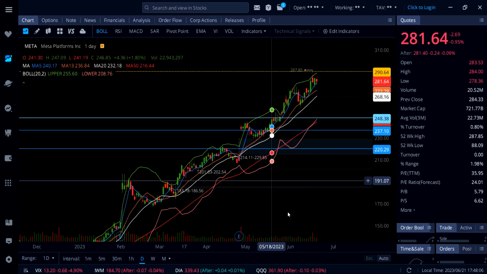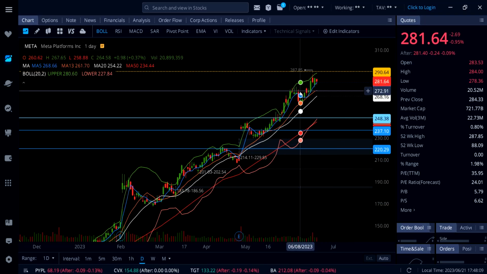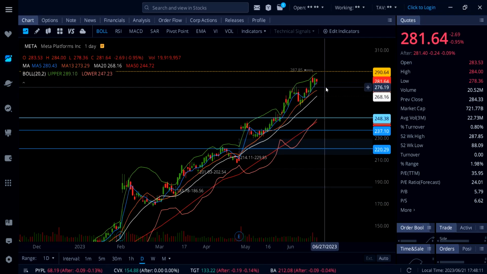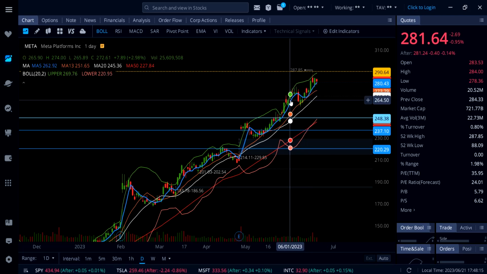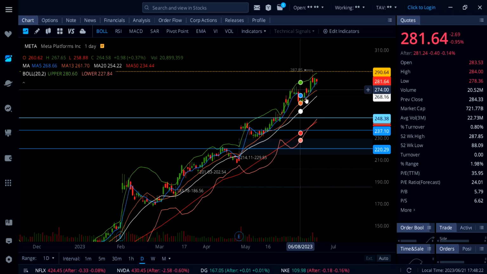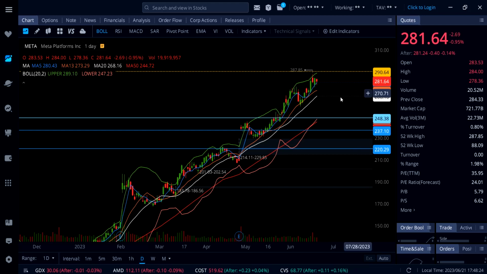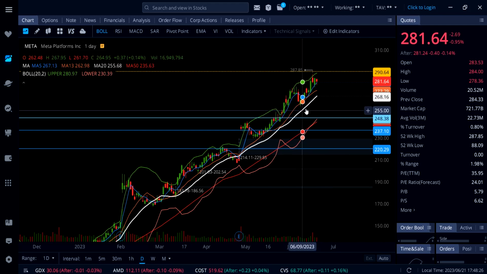On Meta, it's down 0.95%, and again Meta here, guys, is just holding above the support 275 to 276, and also looks like it's holding 280 as a support, blue line 5 SMA. So 280, 275 to 276 is also a strong support, and then 273, 268, white line 20 SMA.